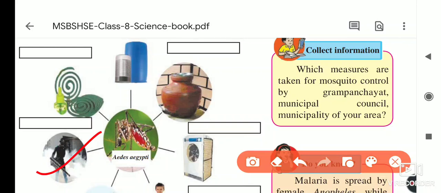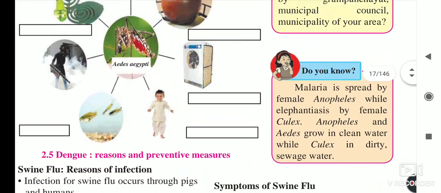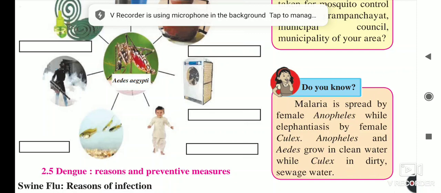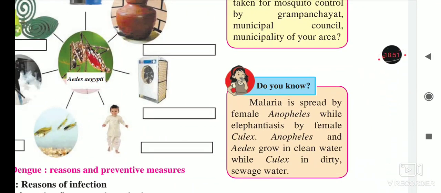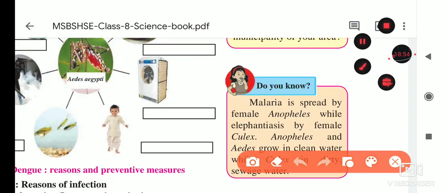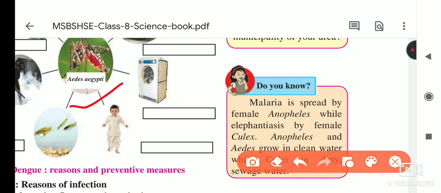Due to this, the mosquito breeding will stop. So the precautions are smoke, and they are also using the powder. Okay, next: malaria is spread by the female Anopheles, while elephantiasis is spread by the female Culex. Here they gave the information. Just now we saw dengue is spread by Aedes aegypti, and malaria is spread by the Anopheles mosquito.